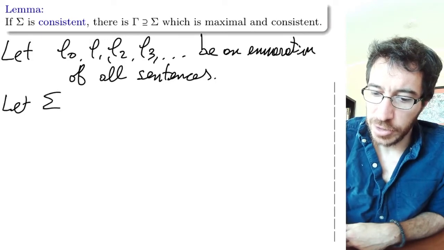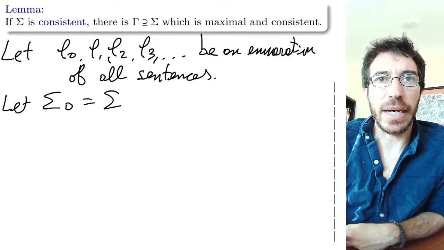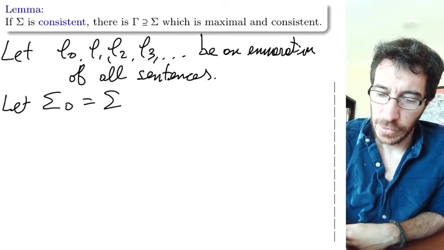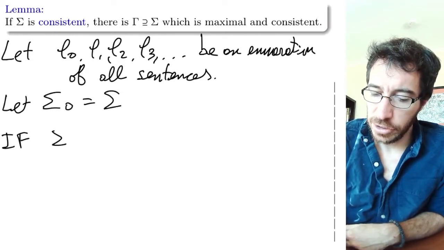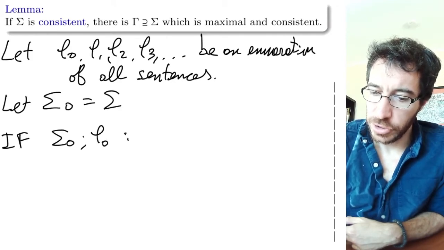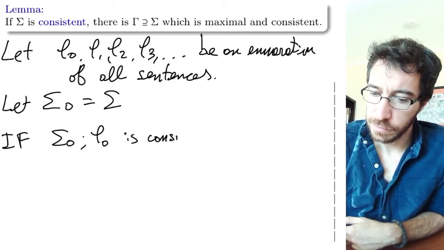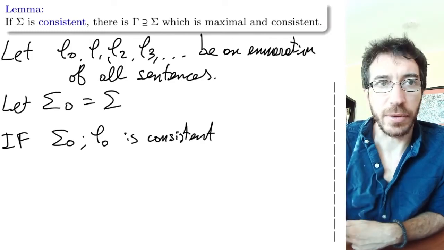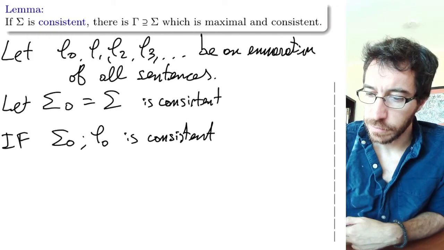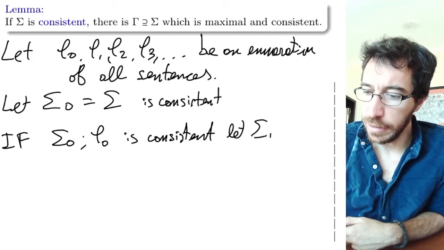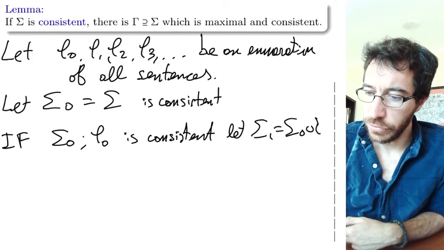Let sigma 0 be sigma, and then you do it by induction. If sigma 0 together with phi 0 is consistent, we let sigma 1 be sigma 0 union phi 0.